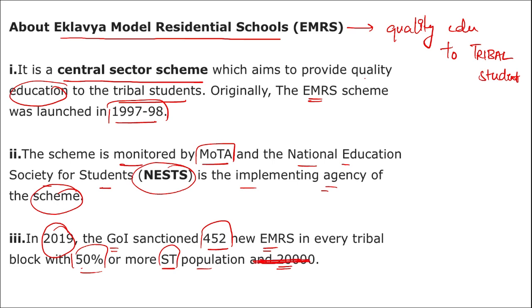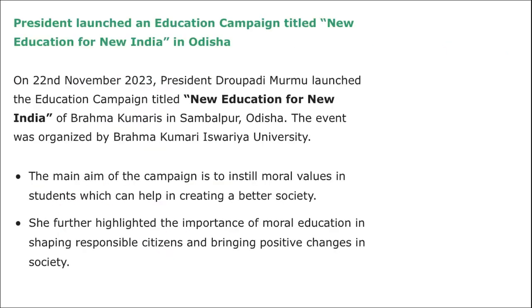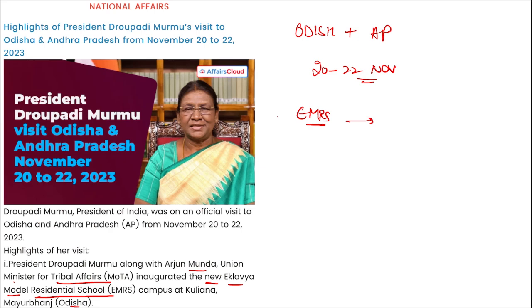Just remember this. Then next thing, remember here only, first thing that we saw, that she inaugurated this EMRS campus in Kuliana, Mayurbhanj in Odisha. Then second thing, remember, she flagged off 3 new trains from Badamparar railway station in Mayurbhanj, Odisha. Right? So 3 new trains were recently inaugurated by her in Odisha.